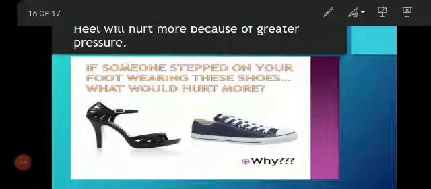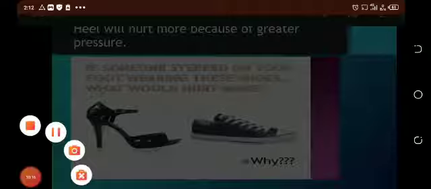Understand? So if the area is greater, the pressure is less, and if the area is less, the pressure will be greater. Hope you understand.